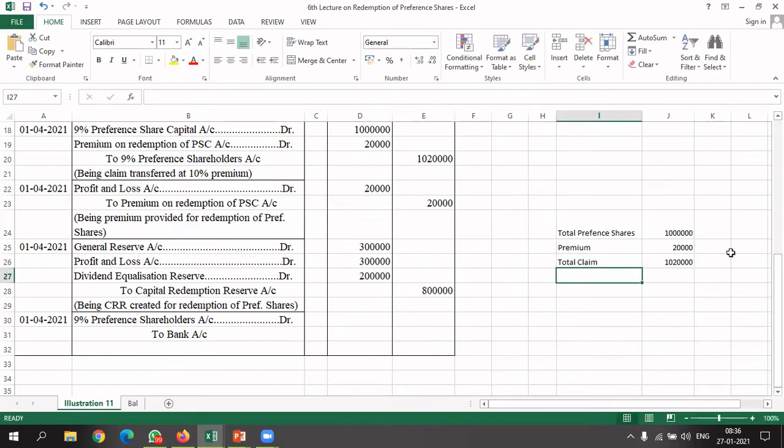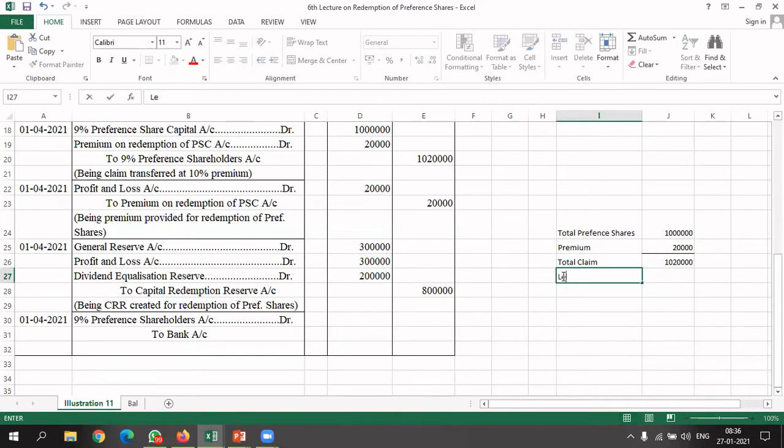Now 150 shares are untraceable. One shareholder holding 150 preference shares is not traceable, and we are not able to pay. So leaving those 150 preference shares, we are paying the rest. So how much are we paying?